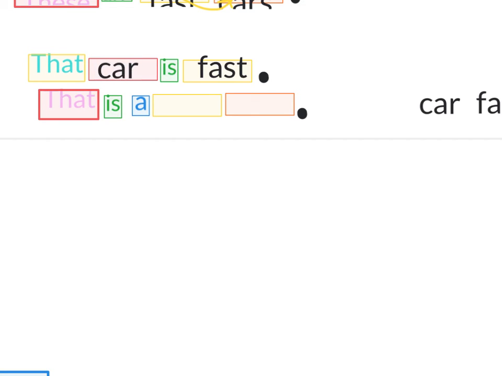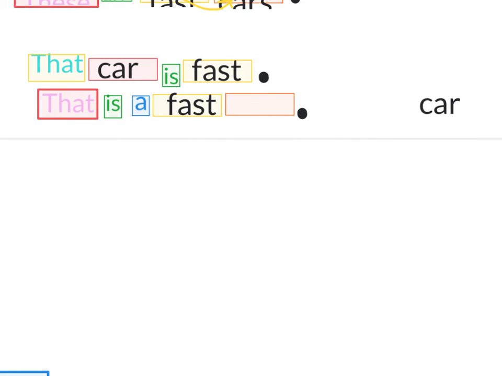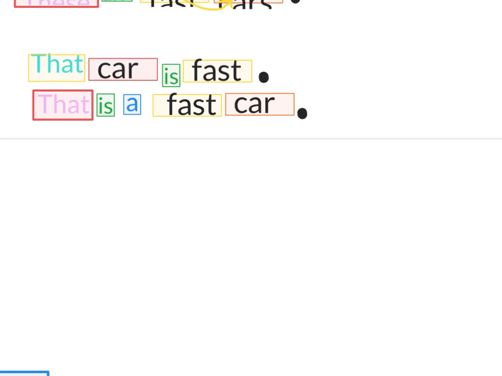So we have a subject, verb, adjective. Or we can say that is a fast car. Here, that is the subject. It means just one. So we have is instead of are. Our car has become an object, but it's just one, so it needs a in front of it. That is a fast car.